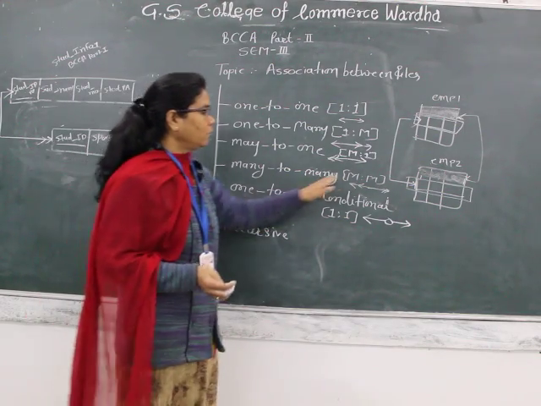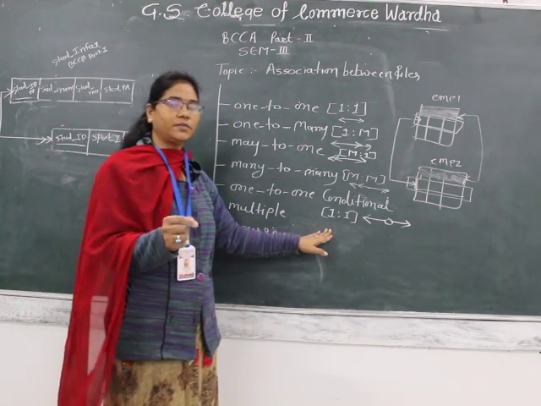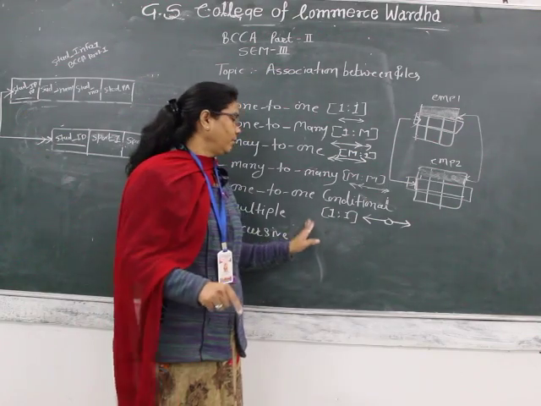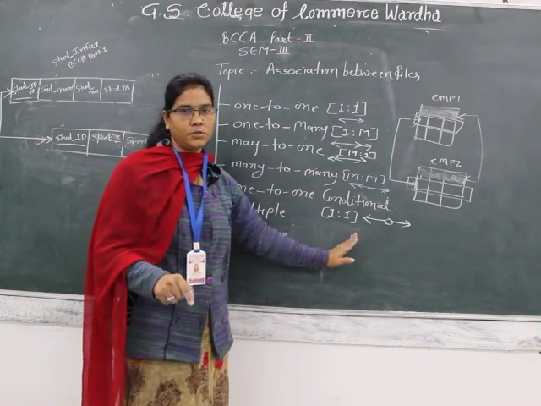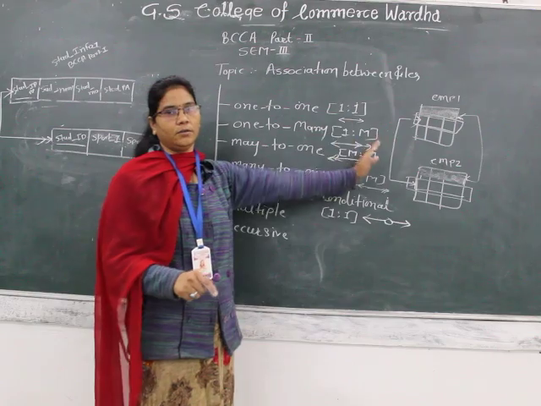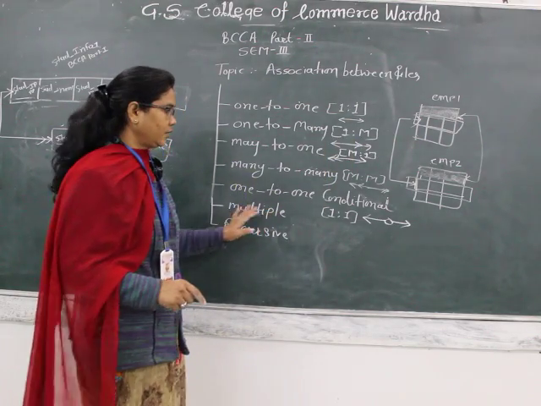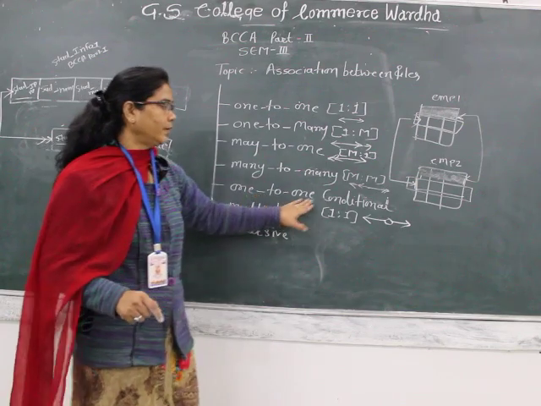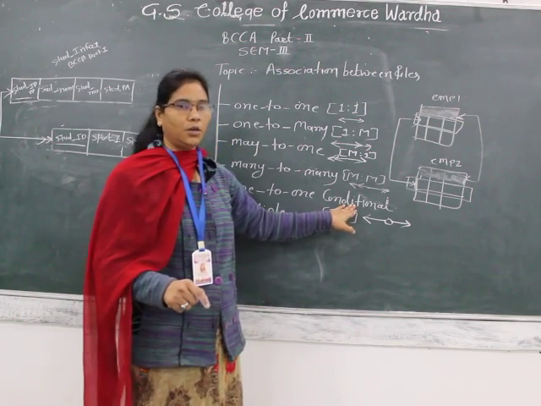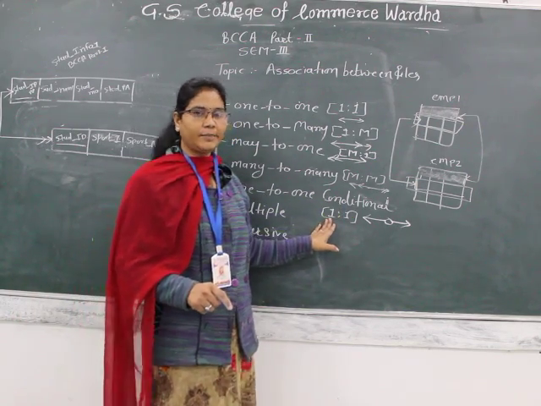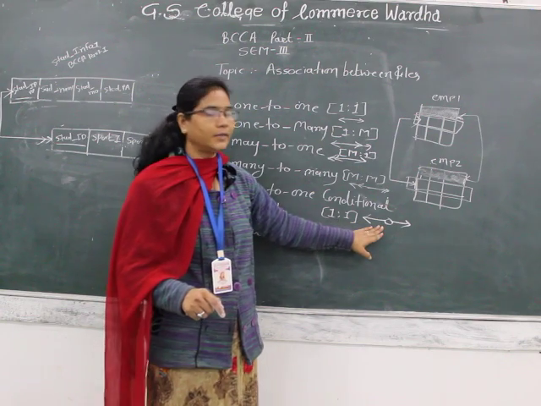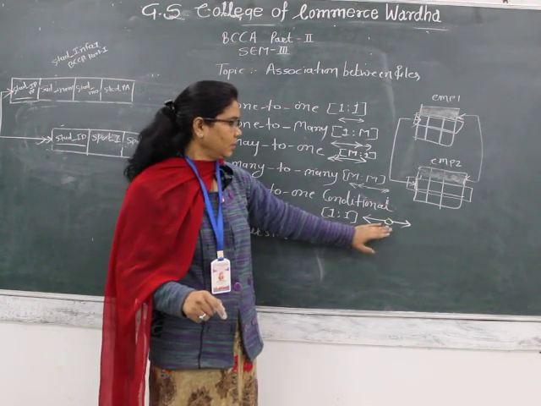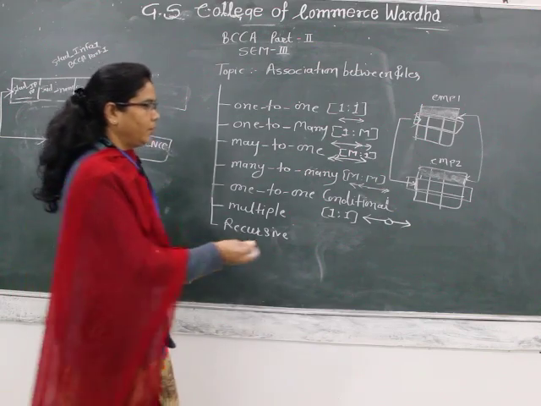So only when that particular condition is satisfied can we relate, associate or link that particular record with this other record. Okay, so this is nothing but one-to-one conditional association. It is represented by 1:1, and it is represented by an arrow with a bubble.